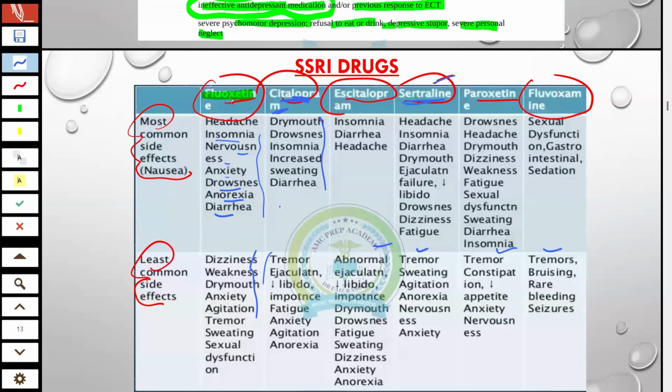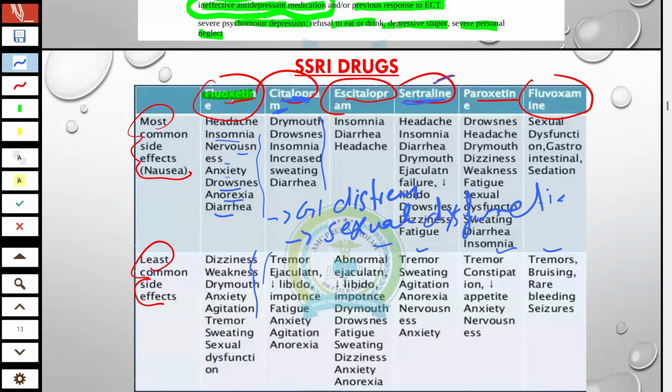So the important ones are GI distress as well as sexual dysfunction. This is the major side effect.